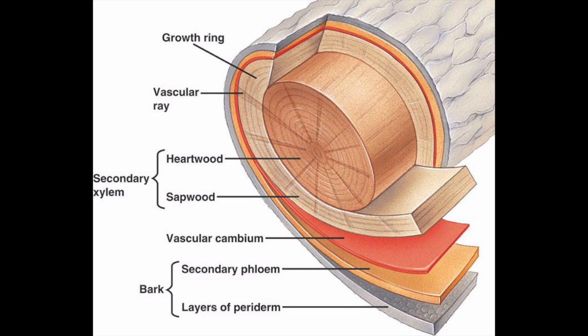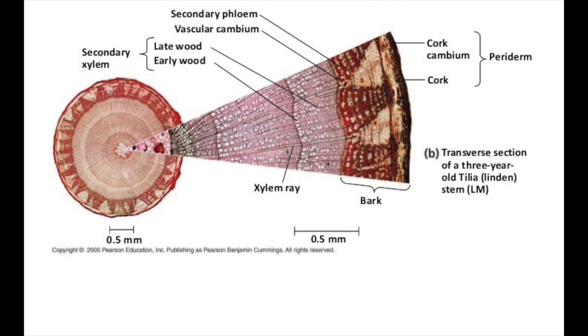Secondary xylem makes up the wood of a tree, shrub, or vine. A woody stem gets thicker over the years as its vascular cambium produces layers of secondary xylem. The cells of the secondary xylem have thick walls rich in lignin, which gives wood its hardness and strength. Annual growth rings result from the layering of secondary xylem. The layers are visible as rings because of uneven activity of the vascular cambium throughout the year.